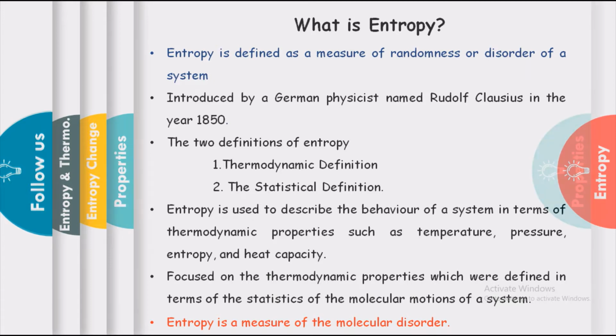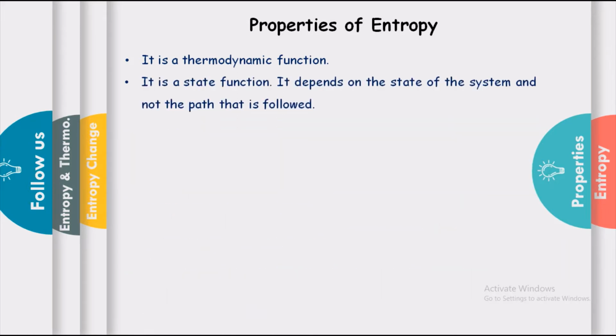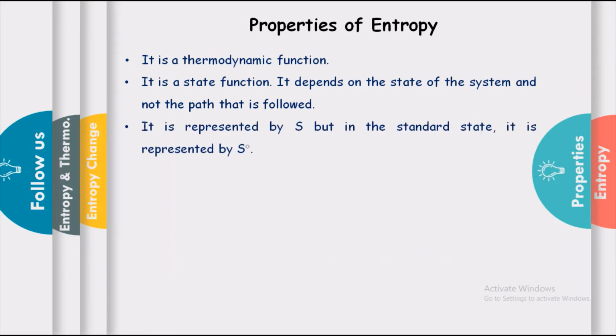Now let us discuss the properties of entropy. Entropy is a thermodynamic function. It is a state function. It depends on the state of the system and not the path that is followed. It is represented by S, but in the standard state it is represented by S°.